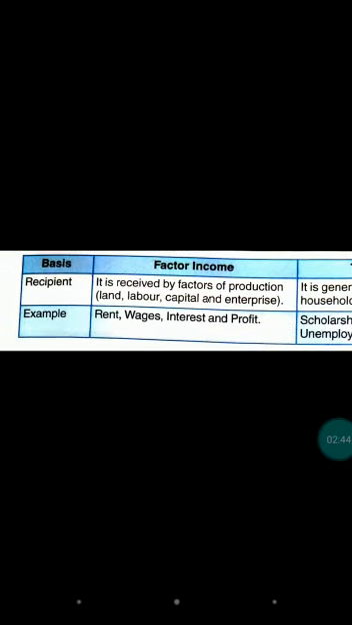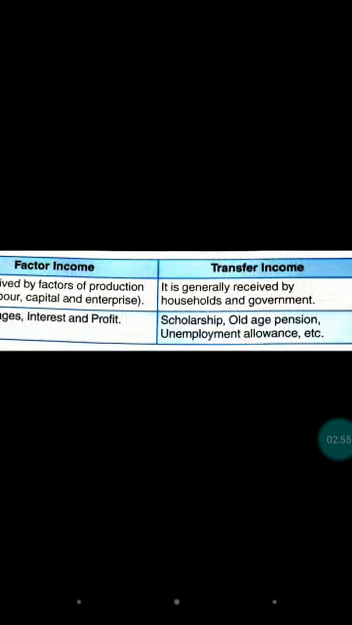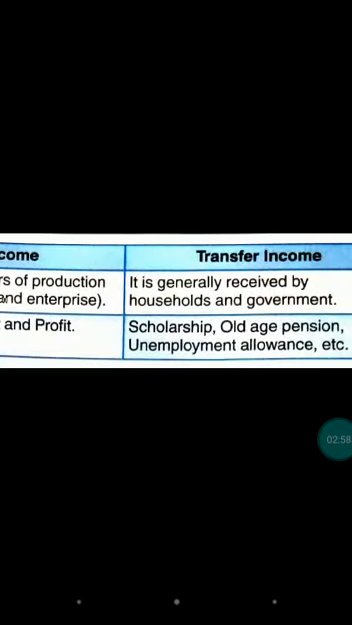factor income is received by factors of production: land gets rent, labor gets wages, capital gets interest, enterprise gets profit. Transfer income is generally received by households and government. For example, tax received by government from households is transfer income for the government, because government is getting it without rendering any service. Similarly, subsidy given by government to households is a transfer payment given by the government to households.